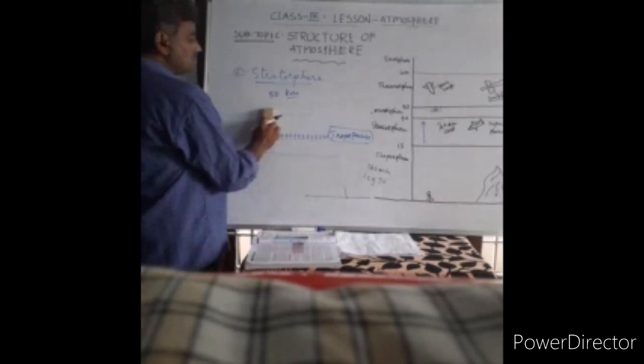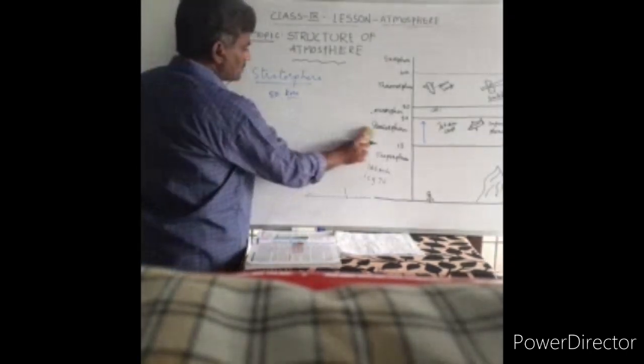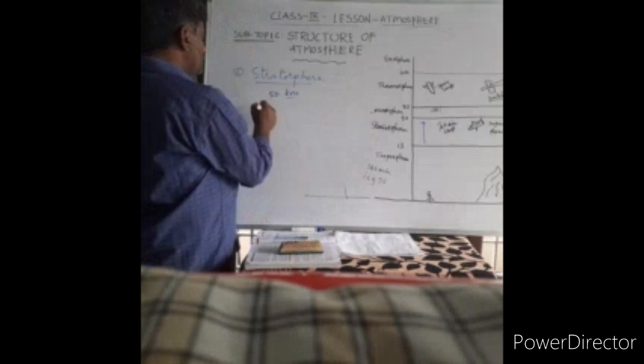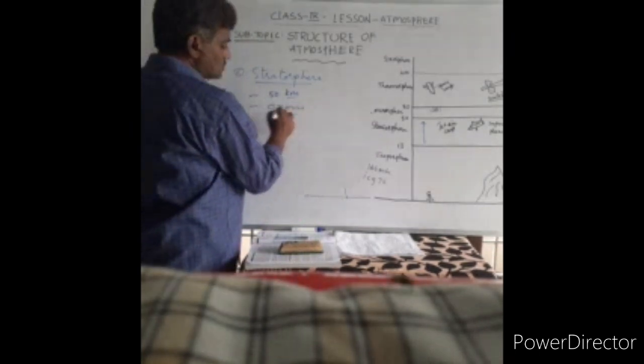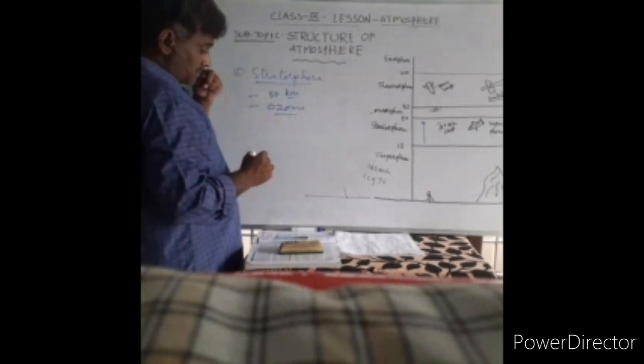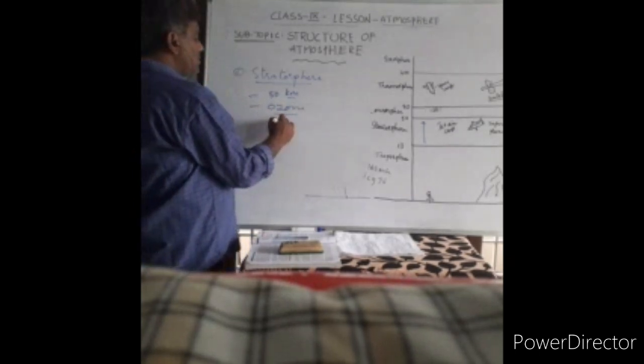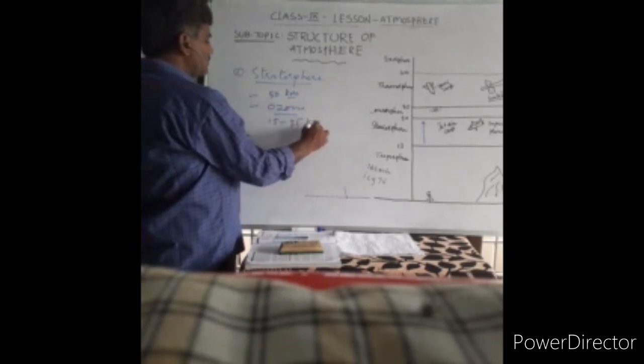This layer is an important layer for us. It is also called the ozone layer. Ozone is present in this layer, particularly between 15 to 35 kilometers.